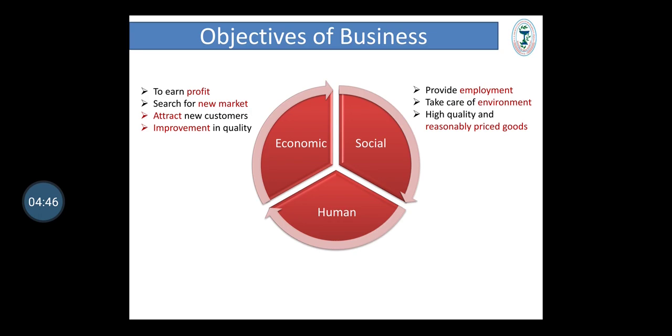Third is human objective. Human objectives are, first, to provide job satisfaction and fair deals to employees in terms of salary and incentives. Second, to provide healthy working conditions to employees. And third, to provide fair promotions, incentives and growth.